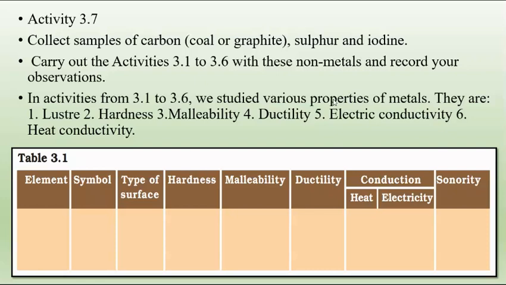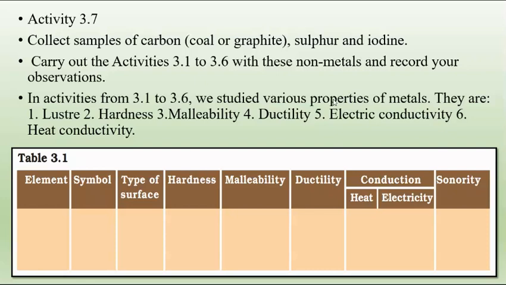Now, can you tell me the type of surface of carbon, that is coal or graphite? Non-lustrous. Okay. Next, about hardness. Hard. If you hammer it with the help of a hammer, then what will happen? It will break. Then we can't say it is hard.